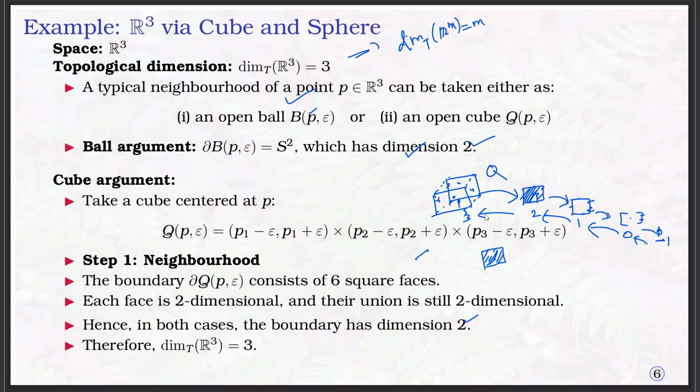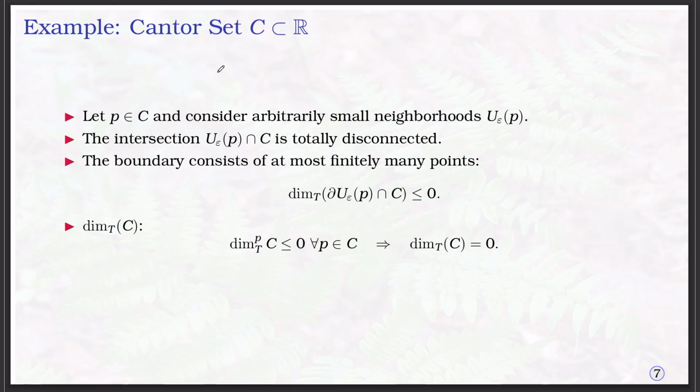So the topological dimension measures how many times you must pass to boundaries of arbitrarily small neighborhoods of the point P before the structure becomes trivial, nothing. It takes 3 times. Therefore, the topological dimension of R power 3 is 3. In general, you can say the topological dimension of R power m is m. Now, these are all the classical Euclidean spaces R power 2, R power 3. Now, we will go in more precisely. Take the Cantor set.